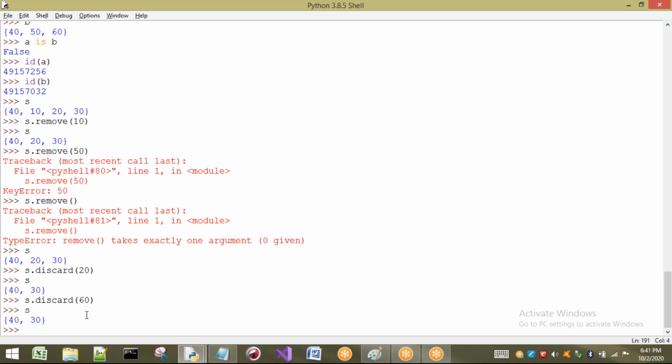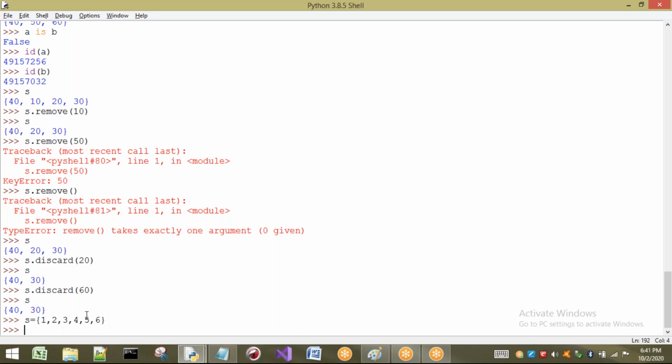Now one more method is there to remove the elements of the set. I will create a larger set which contains 6 elements, 1, 2, 3, 4, 5, 6, for example. Now for removing the element, if I write s.remove(10), I have removed 10 here. Is it returning anything to me? s.remove(10) just removes it. Until I see this set, I don't know that 10 is removed.